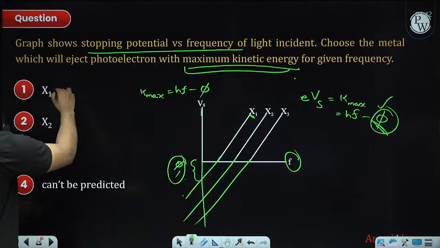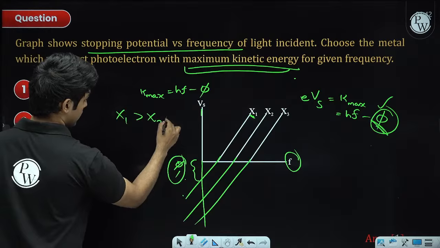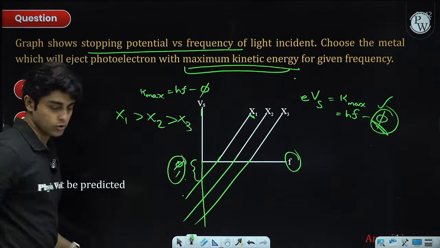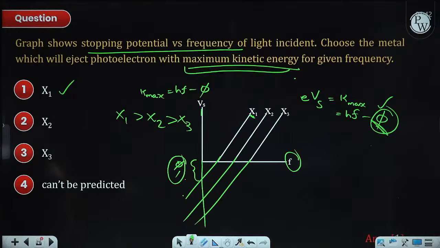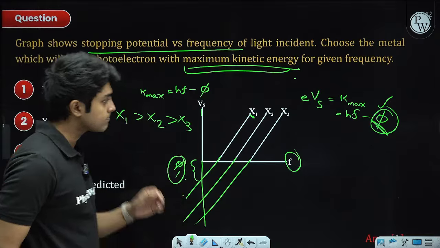So the order will be like this: x1 greater than x2 greater than x3 for the kinetic energy of the electron emitted. Okay, so that is what this graph is telling us.